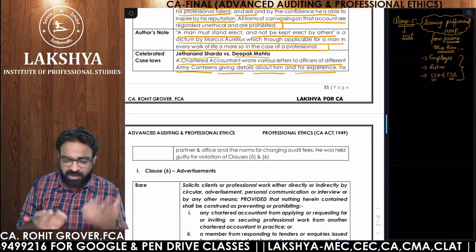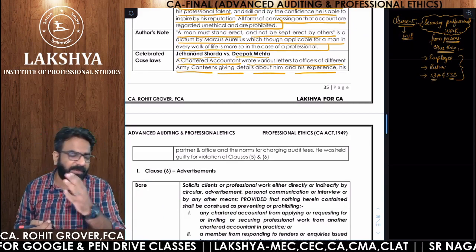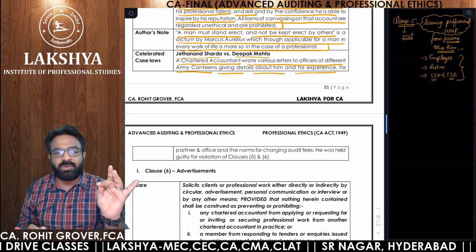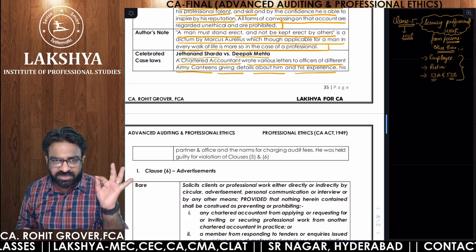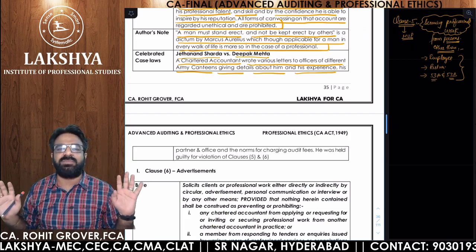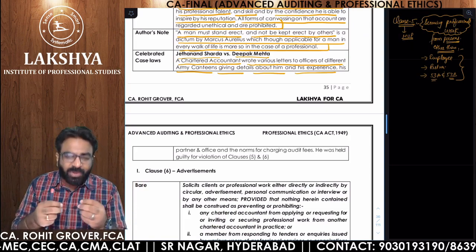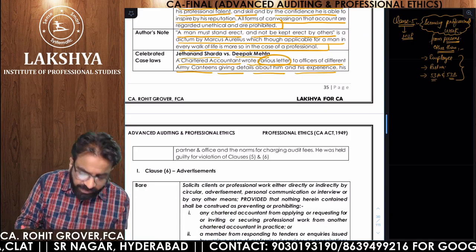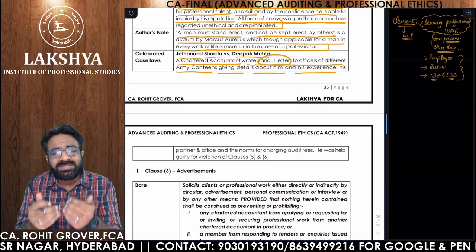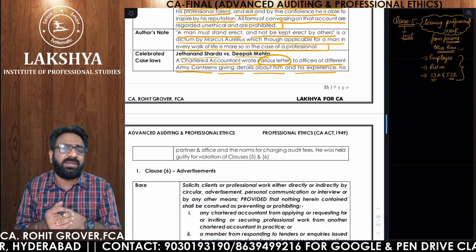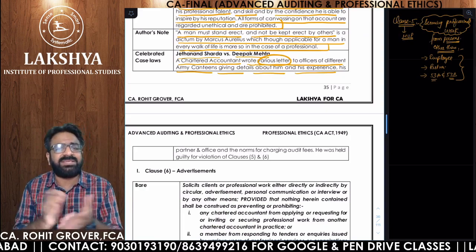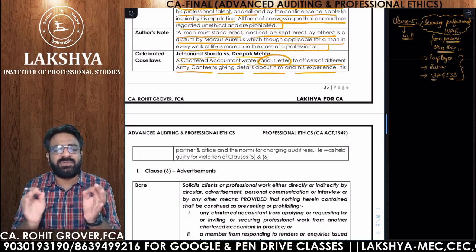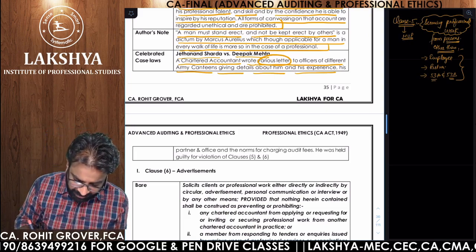So ICAI says that if you are found guilty of securing work from any person other than a chartered accountant, other than your employee, other than your partner, other than other professionals, then you are guilty of professional misconduct. Now in this example, look at this word: various letters. You have sent various letters to the officers of different army canteens giving details about him and his experience, his partner at office and the norms of charging audit fees. He was held guilty of violation under clause number 5 and 6.